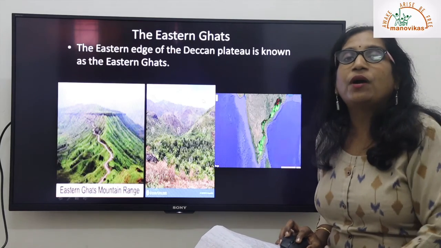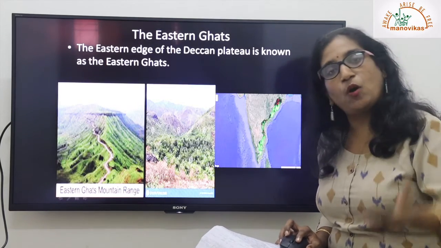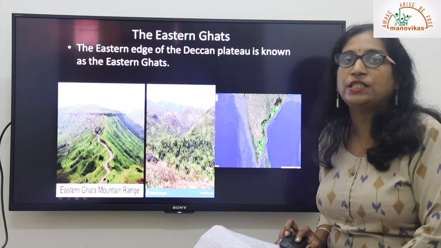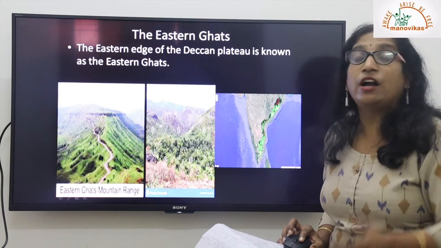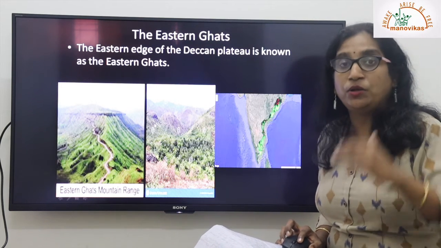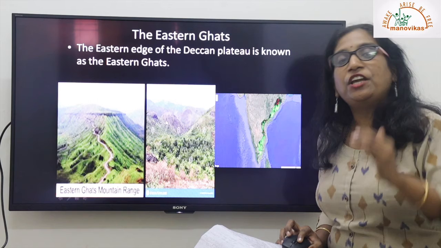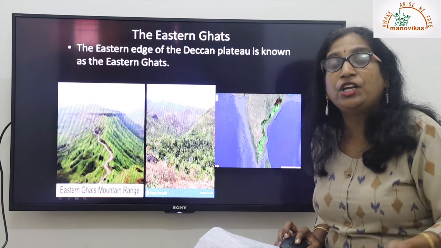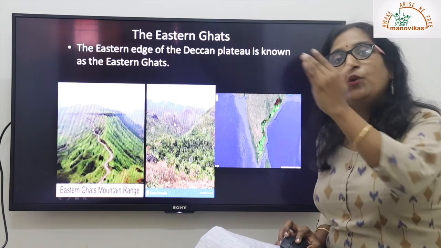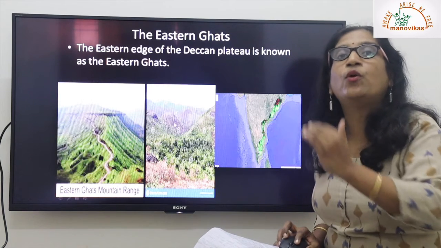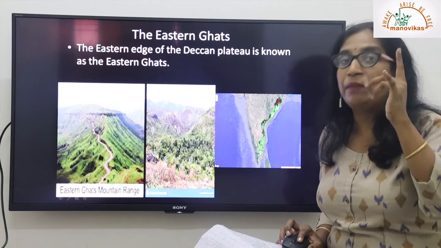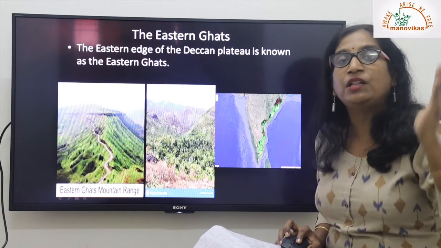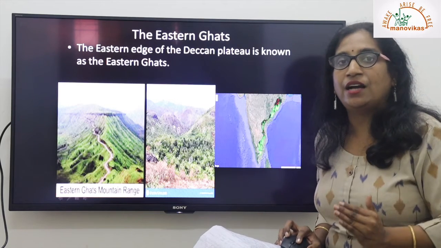Now we are going to talk about Eastern Ghats. Eastern Ghats obviously run parallel to the eastern coast of India. This is a picture again, they stand very tall, a huge mountain range. But if you compare it with Western Ghats, which is a huge, long, continuous chain, the Eastern Ghats is a broken mountain chain. Make a note of it. This is the difference between the Western and the Eastern Ghats.